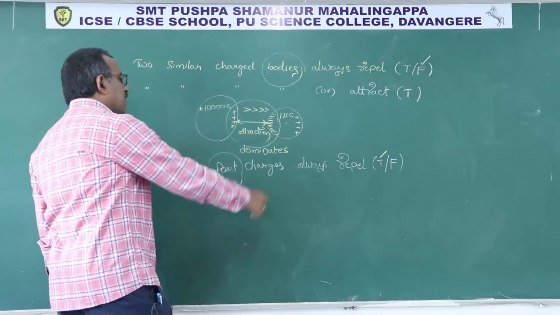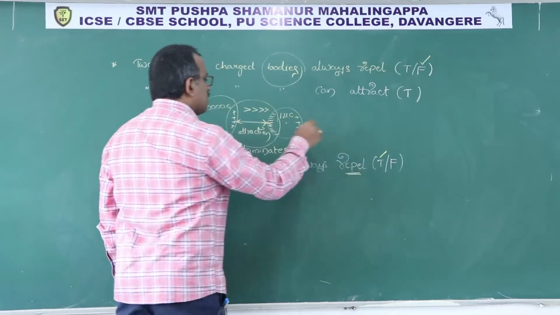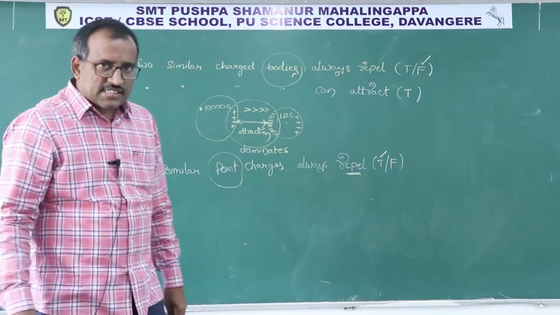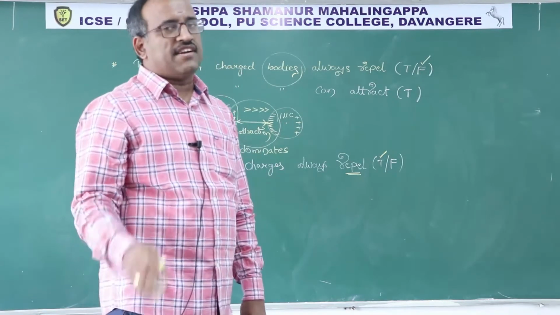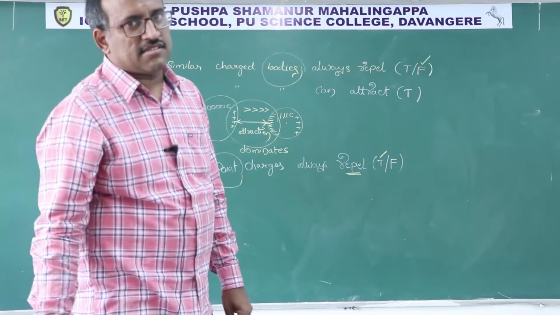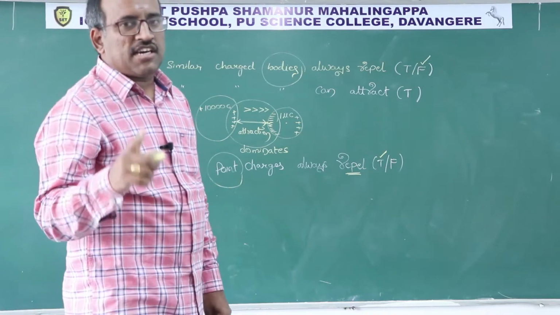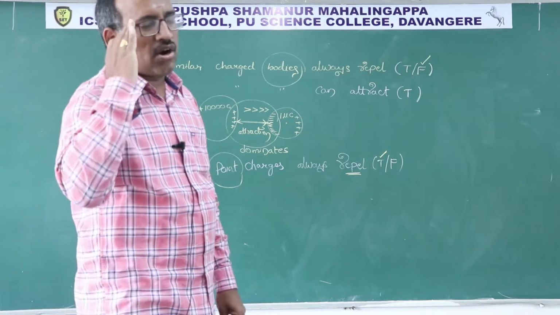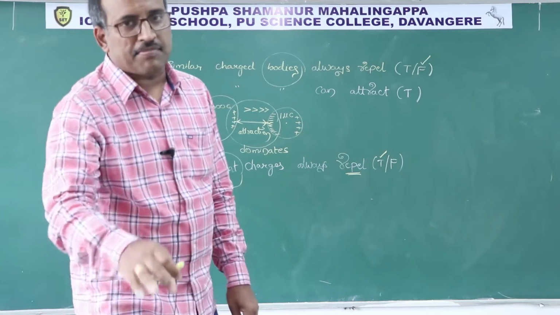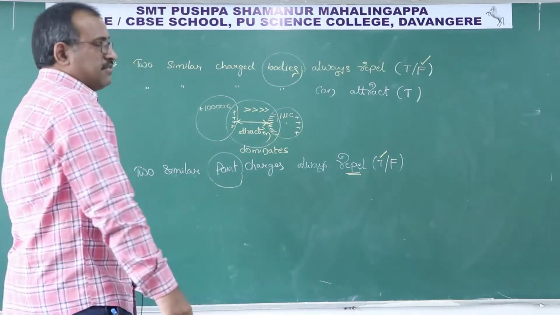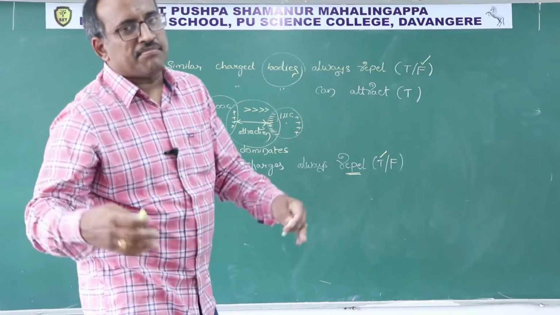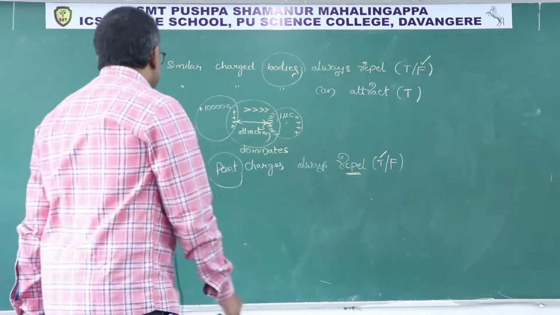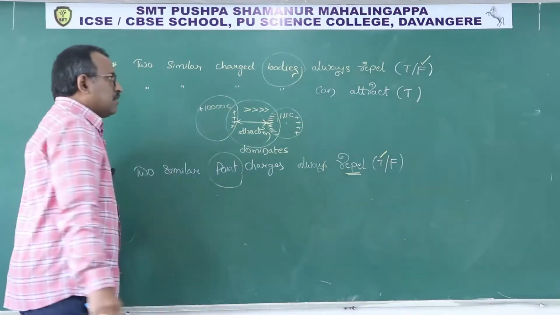Hence, always repel. Point charges do not participate in the process of induction. Hence, two similar point charges always repel. But of course, for bodies it may happen. Copy it.